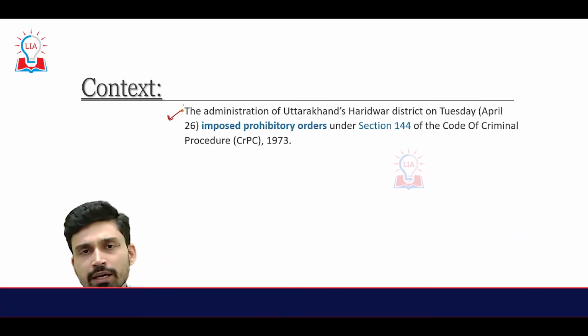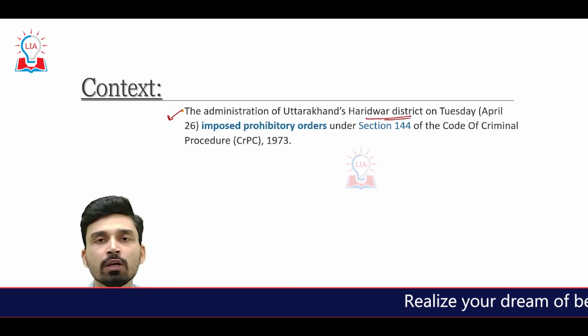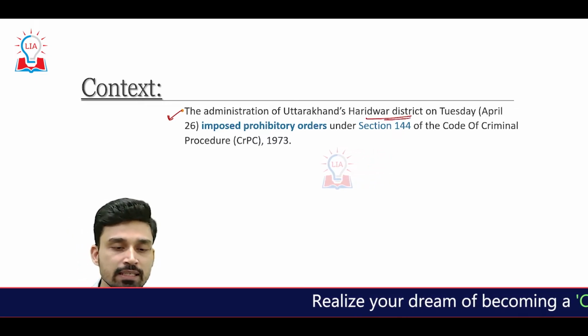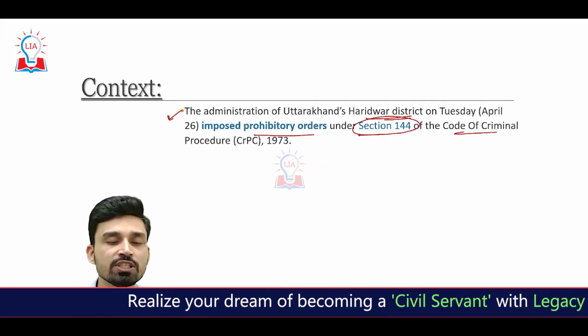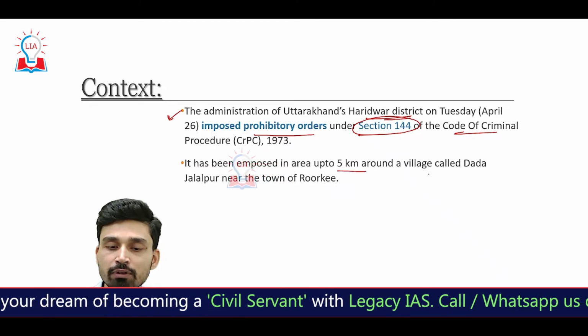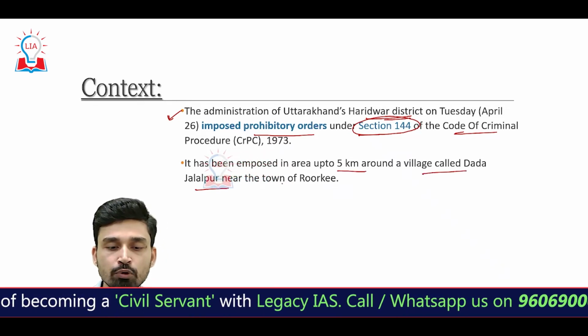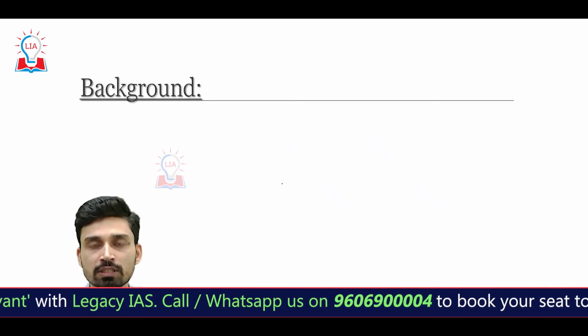Recently, the administration of Uttarakhand's Haridwar district, on Tuesday, April 26, imposed prohibitory orders under section 144 of the CrPC 1973. It has been imposed in an area up to 5 km around a village called Dada Jalalpur near the town of Roorkee. So why has this particular section been imposed?